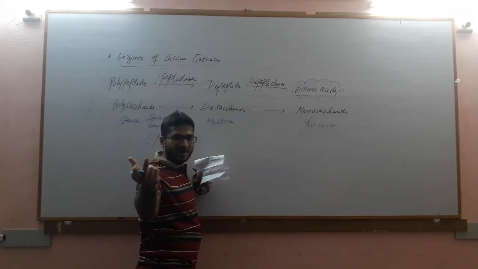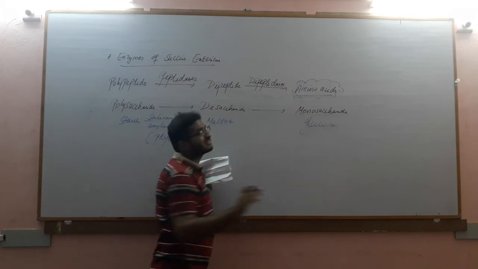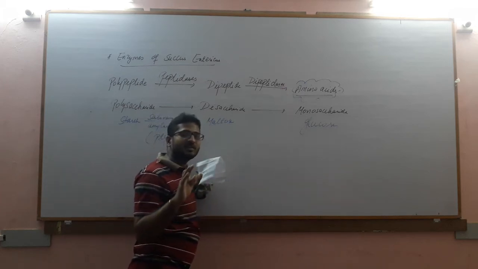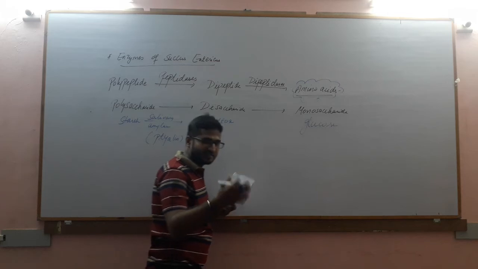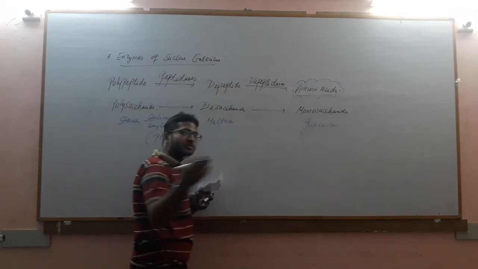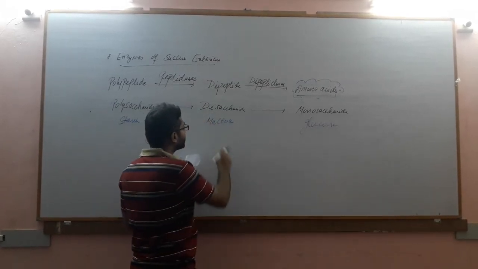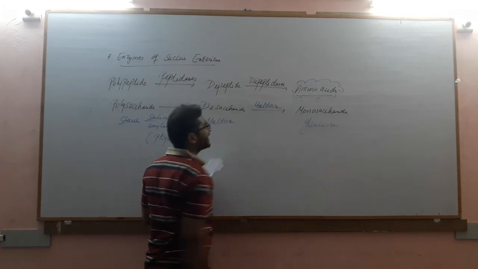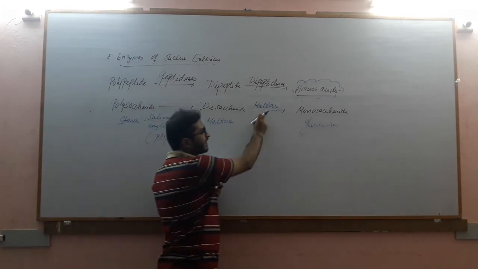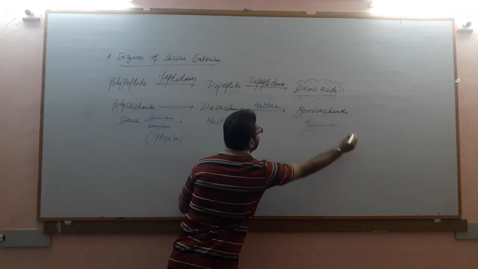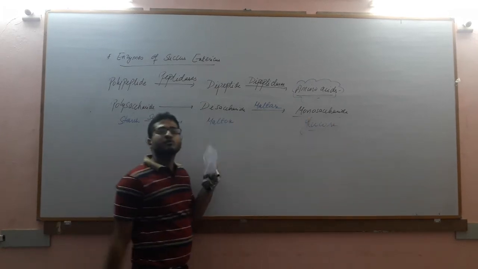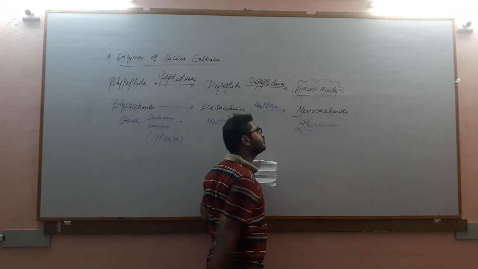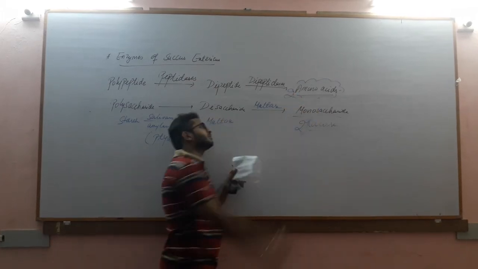Maltase. Anything ending with -ase is generally an enzyme in nature. Exceptions are also there, but we will discuss that in chapter number 9, not here. So maltose in the presence of maltase is converted into the monosaccharide glucose. How many molecules of glucose are produced? Two molecules. Here also, two glucose molecules are produced.